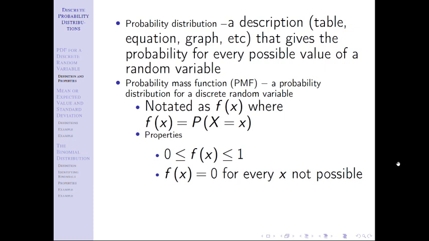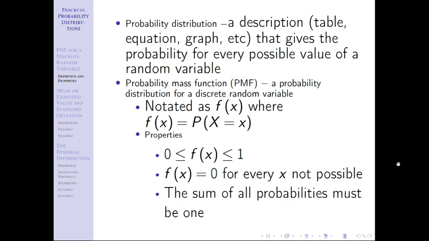And the last one, the sum of all of the probabilities must be 1. Make sure you know that last one, and this concept right here that f of x equals the probability that X equals x. These apply to probability distributions for discrete random variables. We're going to get to continuous random variables, and we're going to have some different things to contrast this with.